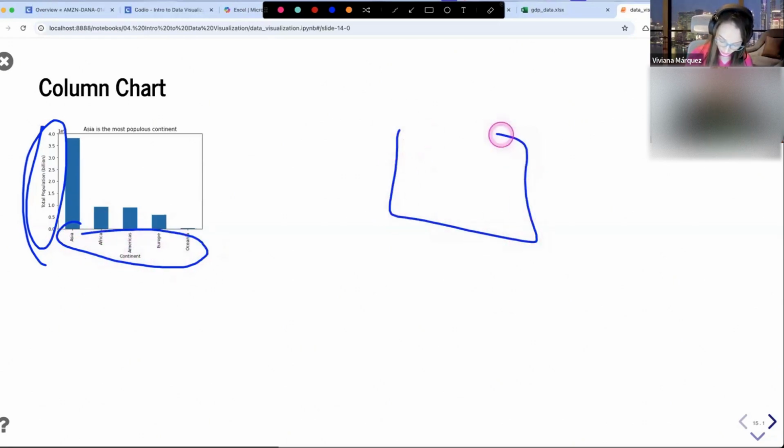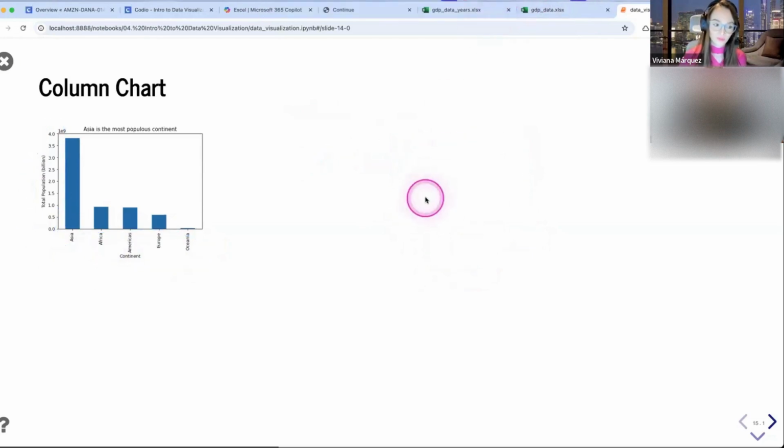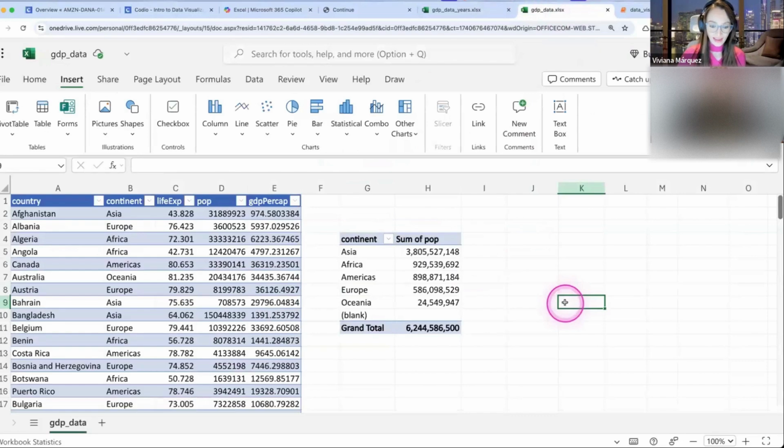In the bar chart you have it flipped, but the idea is that you have that combo. So when you have a combo of categorical plus numerical, think right away, maybe this could be a bar chart or a column chart. So let's go on Excel and create that bar chart.